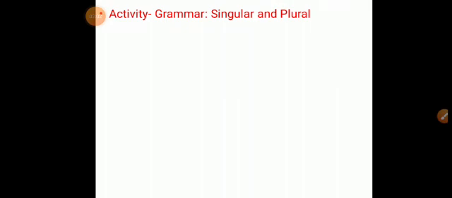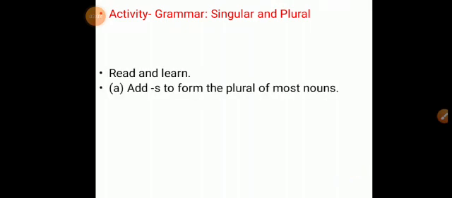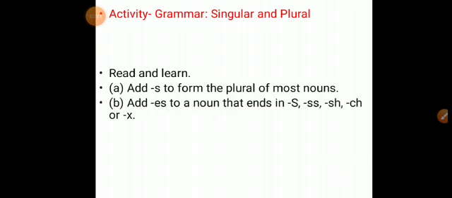Then we add s for most of the nouns to form the plural form. Then we add es to nouns that end in ch, s, ss, sh or x to get their plural form.